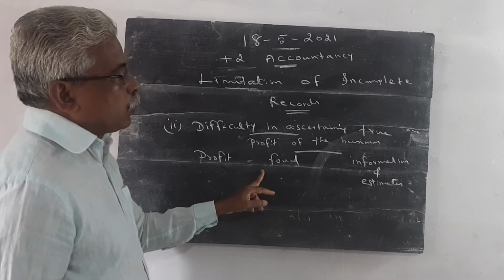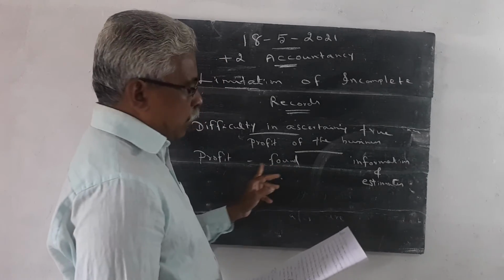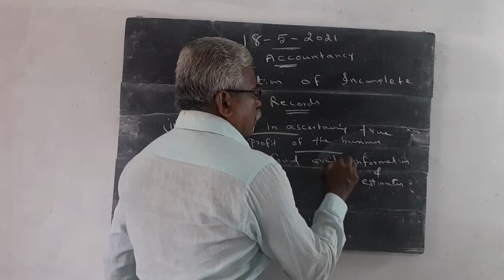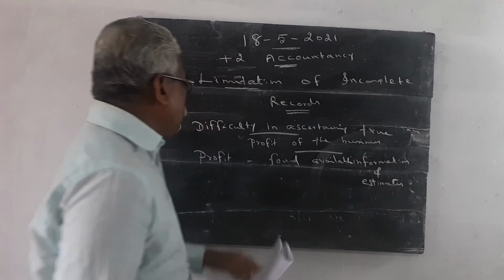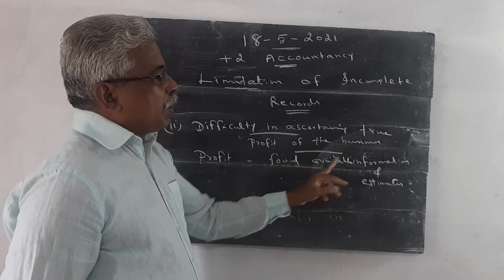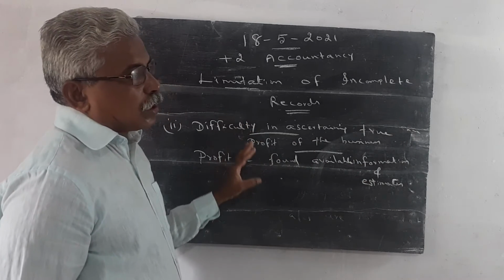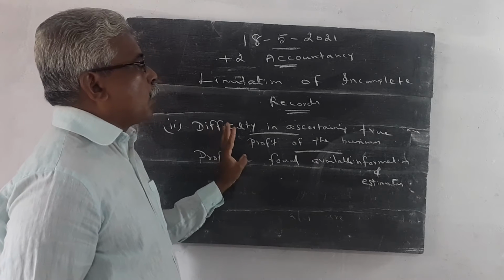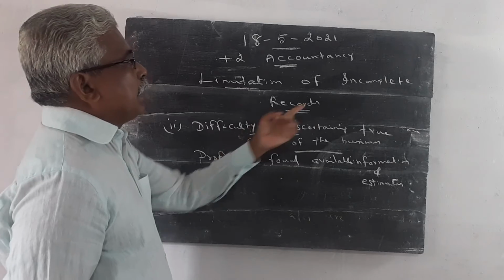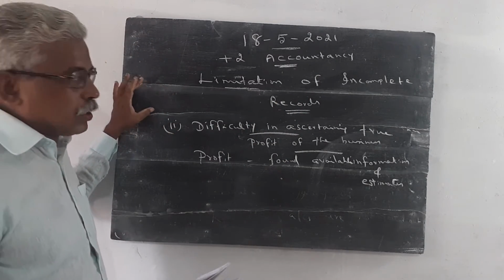Profit is found on the basis of available information and estimate. Once again I repeat, profit is found according to the available information and estimate. Since only partial records are maintained, the true profit cannot be found in incomplete records. Three points, once again I repeat: lack of proper maintenance of records.